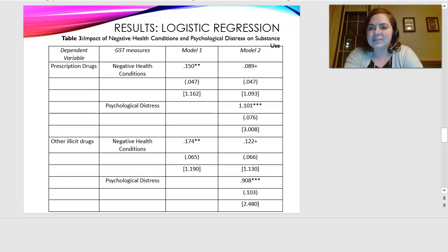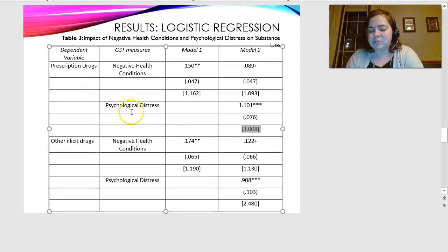Same table, just the second half of it, breaking it up so it's easier to read. Having negative health conditions was significantly related at the 0.01 level to abusing prescription drugs and other illicit drugs. When we add psychological distress to the model, we see that those with serious psychological distress are 208% more likely to abuse prescription drugs compared to those with less serious psychological distress, and 148% more likely to abuse other illicit drugs compared to those with better mental health.